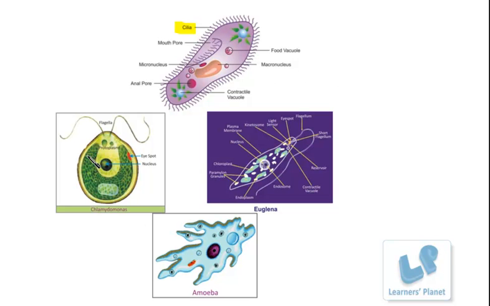The flagella. You can make out the difference now. Flagella is a long thread-like or whip-like structure. You can see in this diagram, right? So there are two flagella in the case of Chlamydomonas. The organism Euglena has a single flagellum, right?